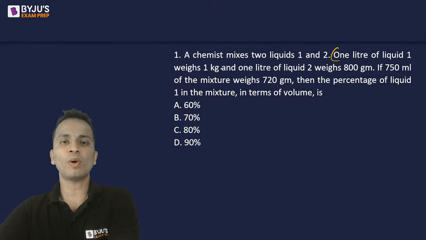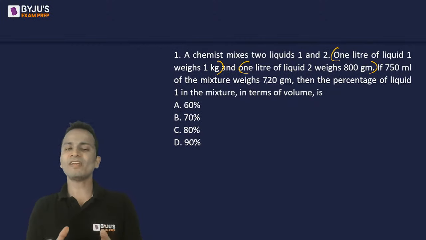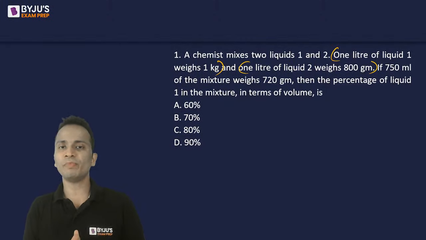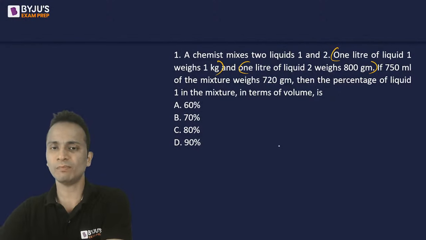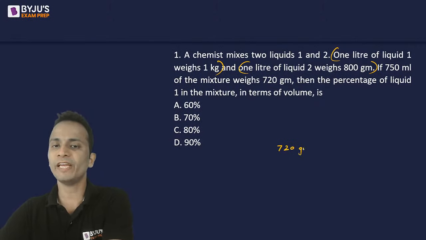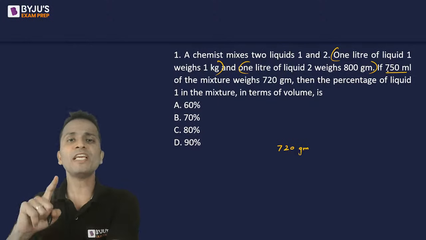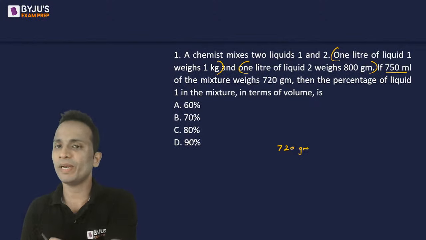1 liter of liquid 1 weighs 1 kg and 1 liter of liquid 2 weighs 800 grams. Now these are mixed and 750 ml of mixture is obtained whose weight is 720 grams. So 750 ml of mixture weighs 720 grams.